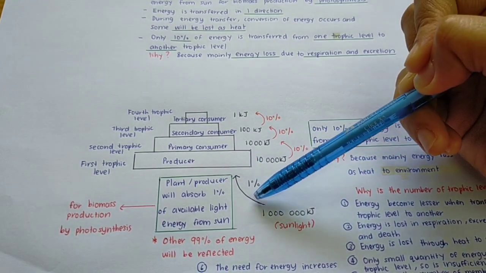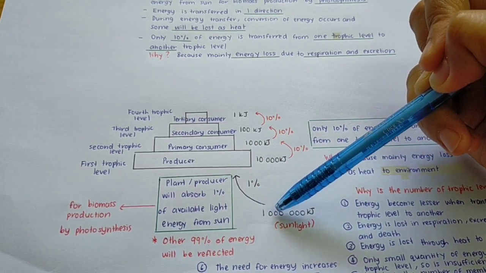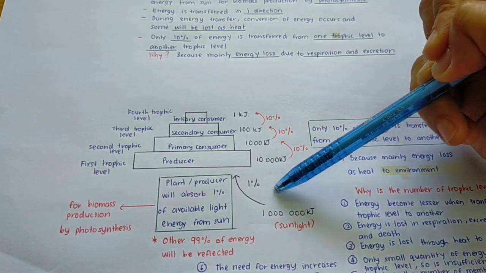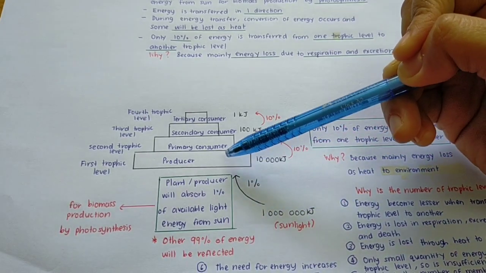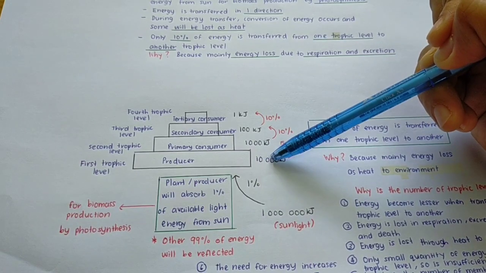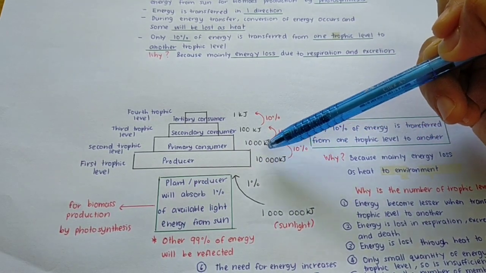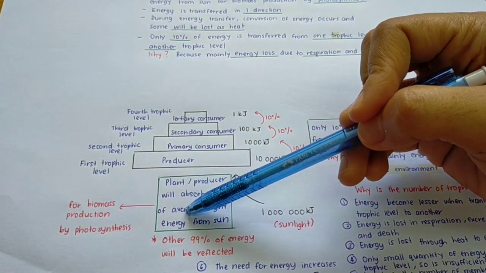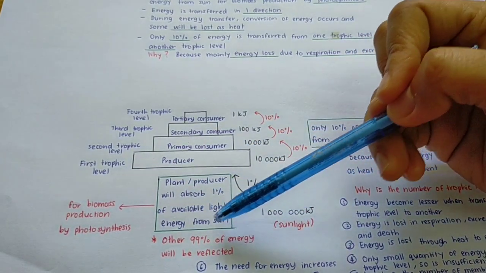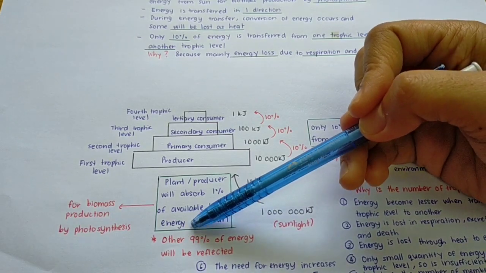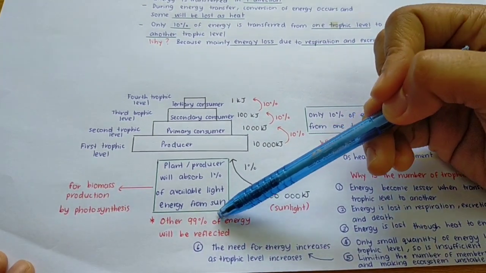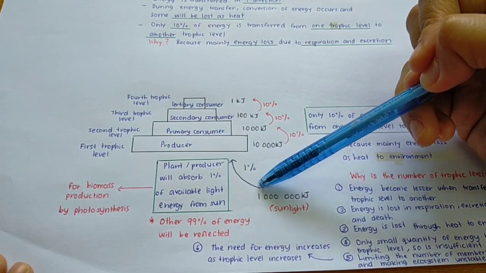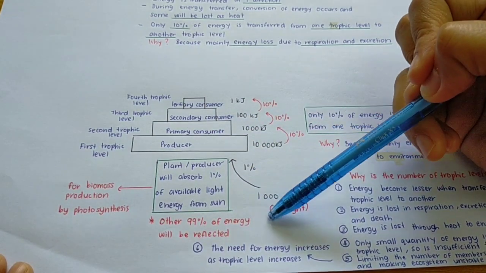Let's say the sunlight has 1 million kilojoule of energy. So 1% of this energy, the producer will get 10,000 kilojoule of energy. Where is the rest of the light energy? Where is the other 99%? The other 99% of energy will be reflected. So the producer only absorbs 1% of available light energy from the sun.